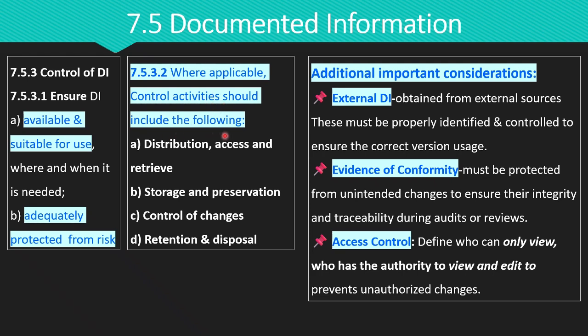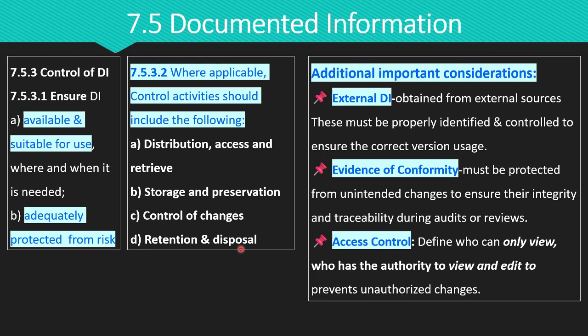The first is how documents are distributed, accessed, retrieved, and used. The second is proper storage and preservation, making sure documents remain legible over time. The third is control of changes, including version control to track revisions. And the fourth is retention and disposal. That is defining how long documents are kept and when or how they are securely disposed of.